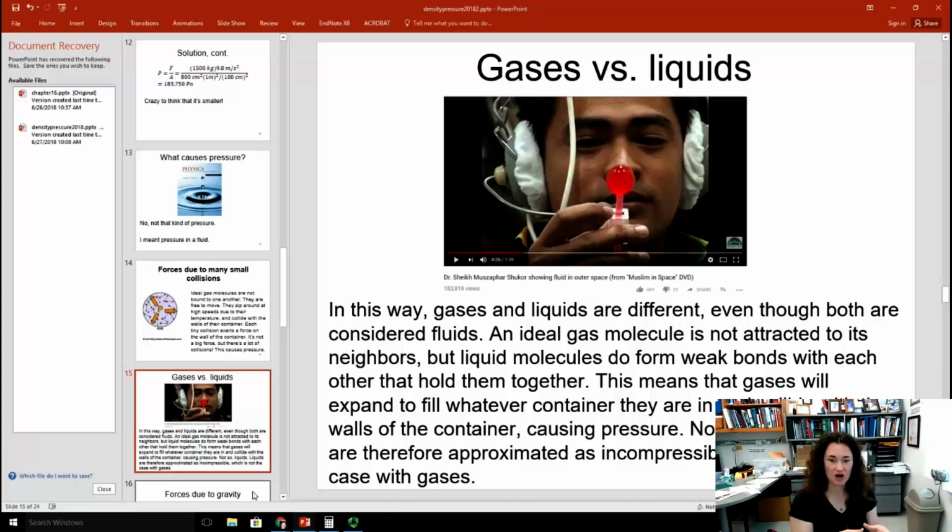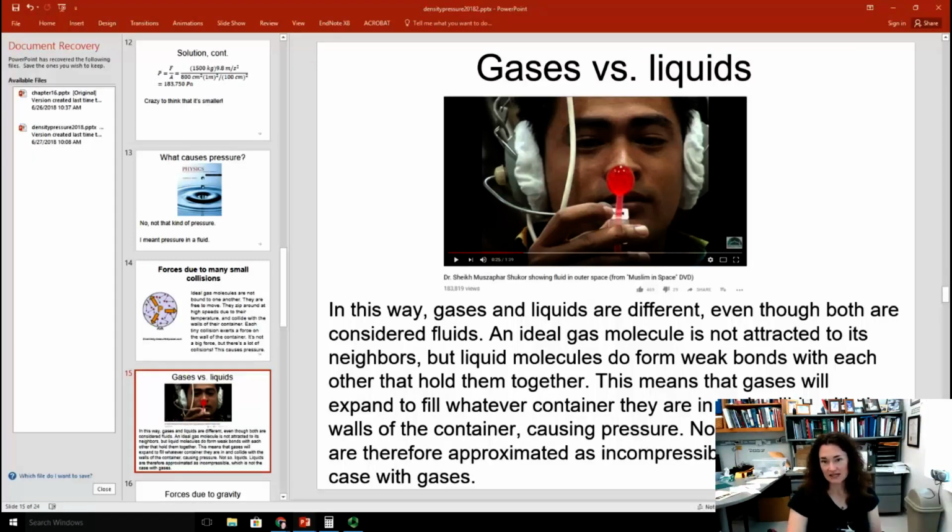Liquids are actually approximated as incompressible. If you put a liquid within a container, it'll still just have whatever volume it has, and it sits and occupies only a small volume of the container that you put it in, as long as there's not much liquid there, right? So the liquids stick together, they don't expand to fill the whole container, and that means they don't exert all those collisions with the walls of the container like gases do, okay?